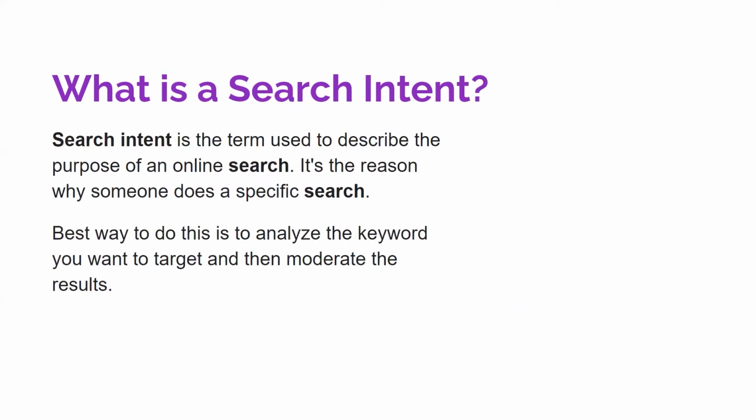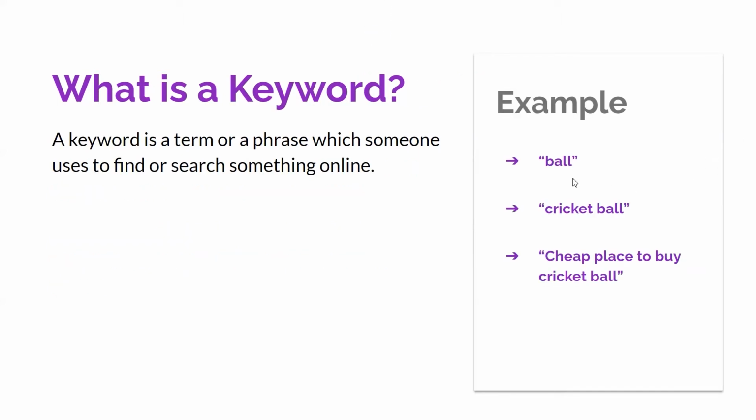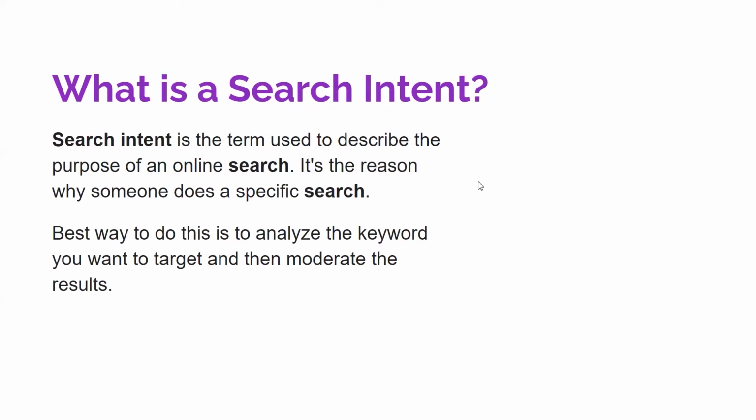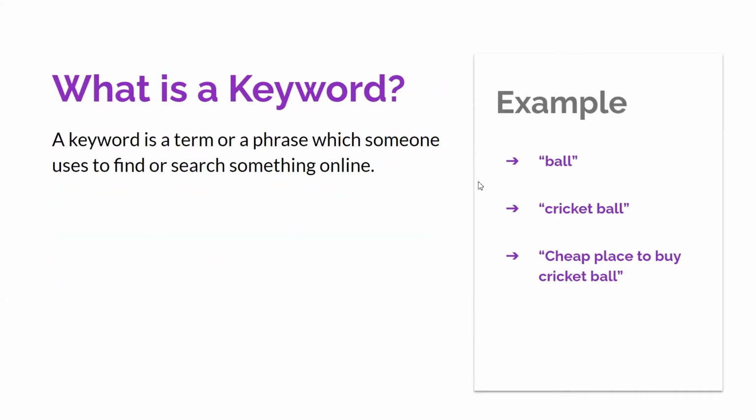Now, what is a search intent? Search intent is a term used to describe the purpose of the online search. It's the reason why someone uses a specific search. For example, the search intent of "ball" is not very clear because we don't know why the user is searching the ball. Is it to buy the ball or to know information about the ball? "Cricket ball" also, the search intent is not clear. "Cheap place to buy cricket ball," the search intent is very clear because the user is trying to buy the cricket ball.